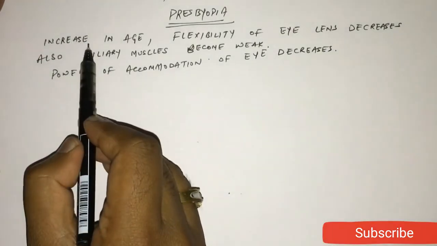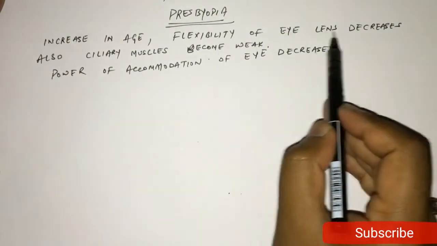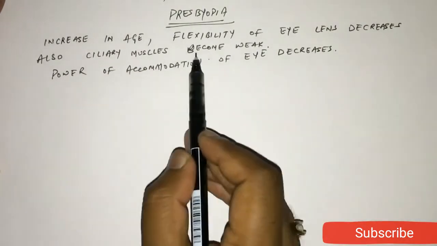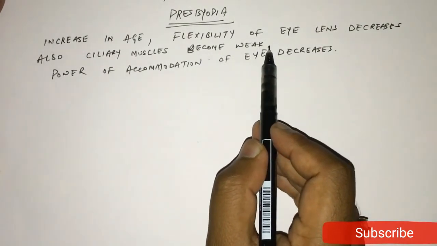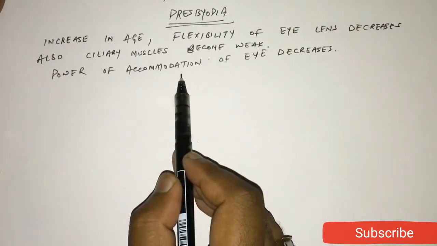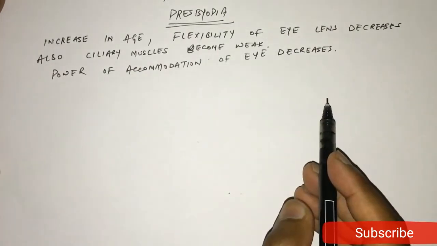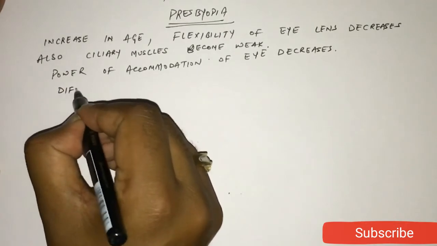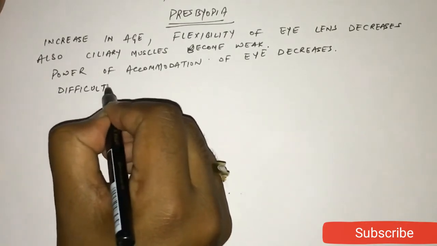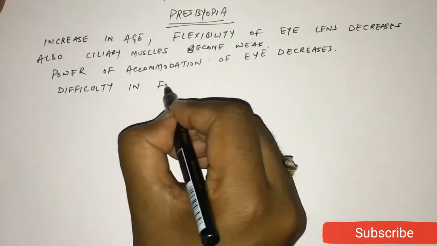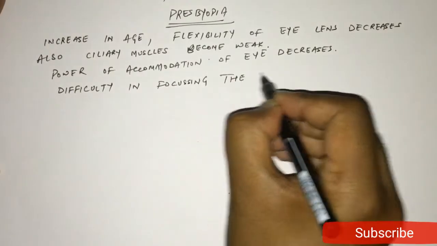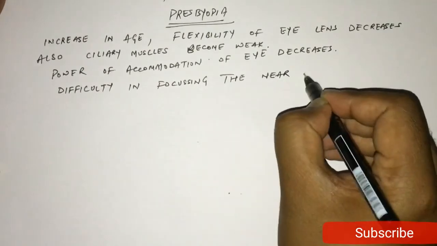With increase in age, the flexibility of eye lens decreases. Also, the ciliary muscles become weak. Therefore, the power of accommodation of the eye decreases. So the people find difficulty in focusing the near objects.